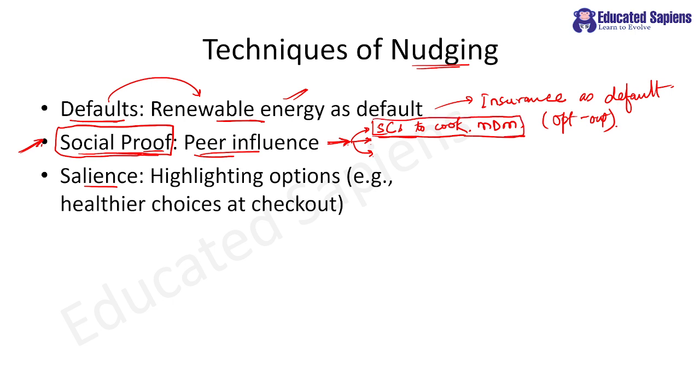Understood? So my dear students, please remember, this is very, very much important. Social proof, peer influence, all these nudge people. Clear? These days, influencer marketing. How does it work? It works by social proof. Since that influencer and his or her followers are wearing some kind of clothes, that is in trend, that is in fashion, right?